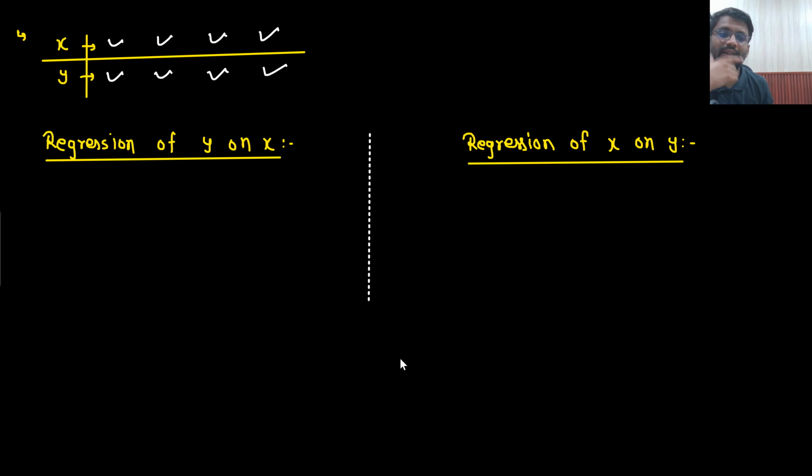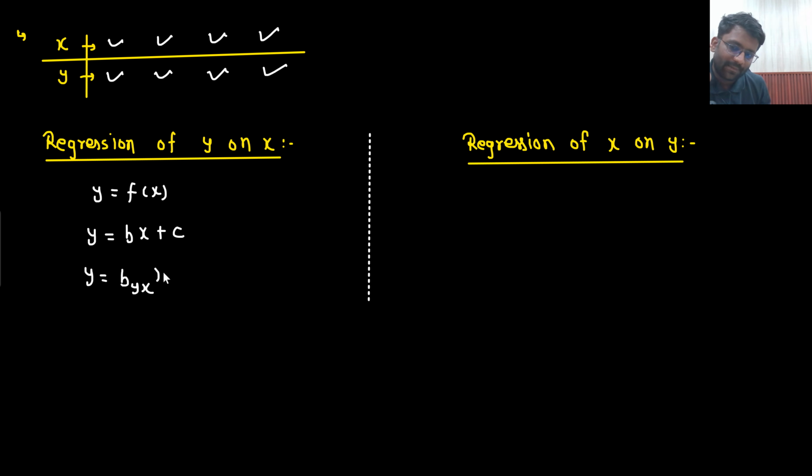Regression of y on x means you know the value of x, and you need the value of y. That means y will be a function of x. So I can write y = bx + c. Or better, I will write y equals regression of y on x.